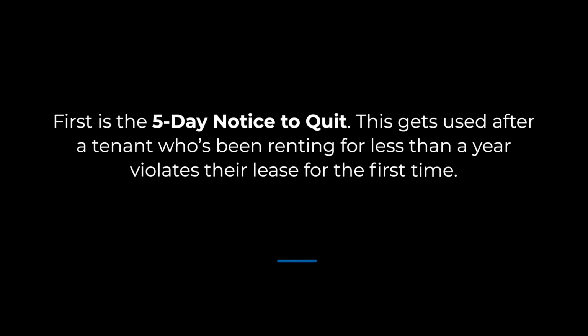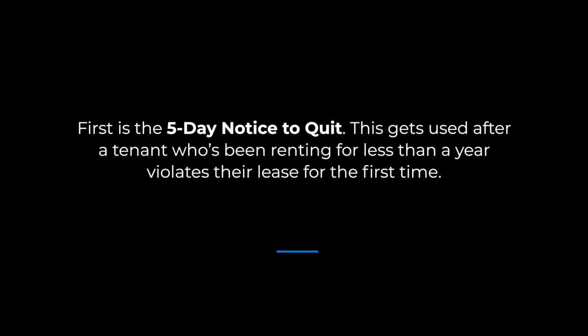If a tenant renting in Wisconsin breaches the terms and conditions of a lease, then the landlord is legally authorized to send the tenant an eviction notice, also known as a notice to quit. There are several versions of this, and each one applies to a different situation. First is the 5-day notice to quit. This gets used after a tenant who's been renting for less than a year violates their lease for the first time. Examples of violations include the failure to pay rent and involvement in unlawful activities. This tells the tenant to either fix the identified problem within 5 days or face eviction.